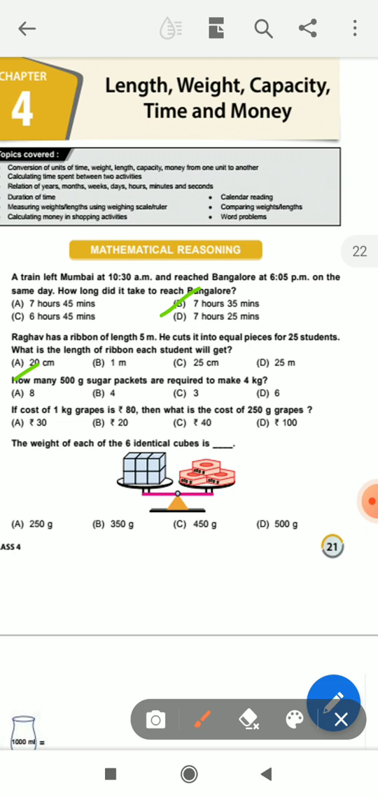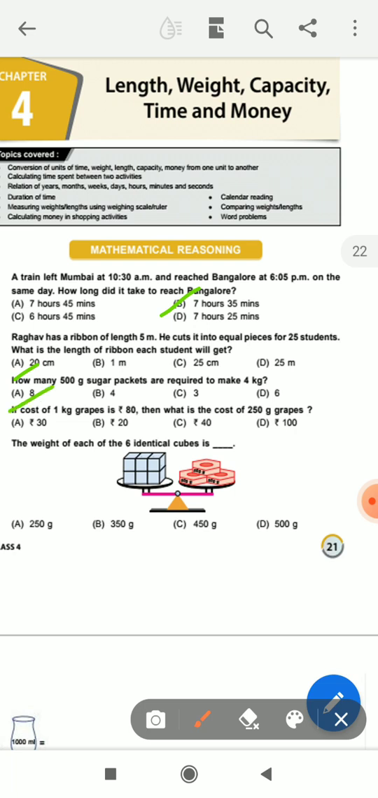Okay, student, next question: how many 500 gram sugar packets are required to make 4 kg? Student, first you convert 4 kg. 1 kg is equal to 1000 gram, so 4 kg is equal to 4 into 1000, which is 4000 gram. Next you divide 4000 by 500. So the answer is 8. Option A.